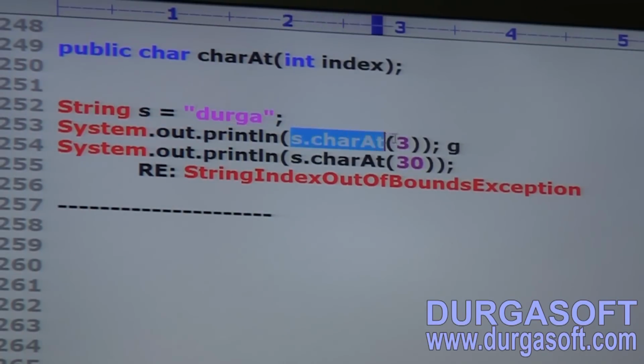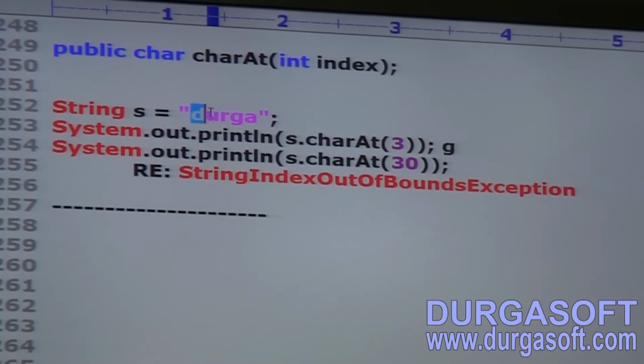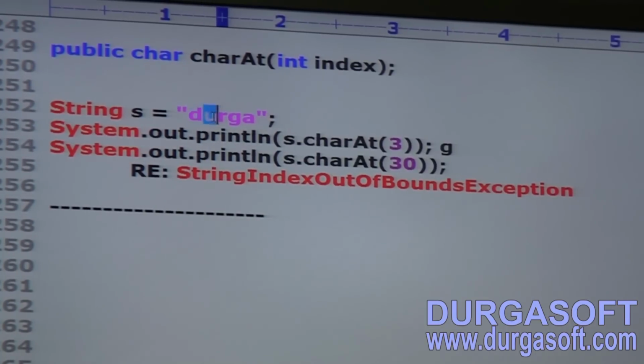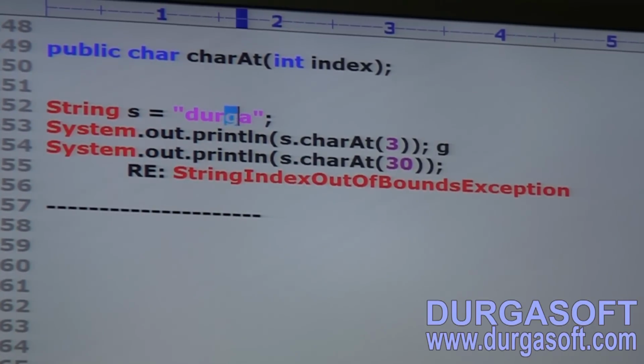Now s.charAt of 3. What is the character at the third index? It is 0-based: D is 0, 1, 2, 3. At the third index there is G. That's why G is the answer.